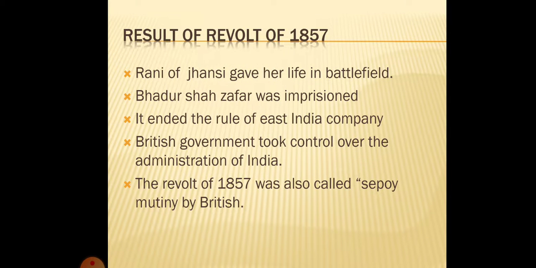The results of the 1857 revolt were that the Rani of Jhansi gave her life in the battlefield. Bahadur Shah Zafar was imprisoned and was sent to Rangoon in Burma. It ended the rule of the East India Company. The British government took complete and direct control of the administration of India. The Governor General of India was made the Viceroy. The Indian princes were permitted to rule their territories but under the British rule. The revolt of 1857 was also called the Sepoy Mutiny by the British.